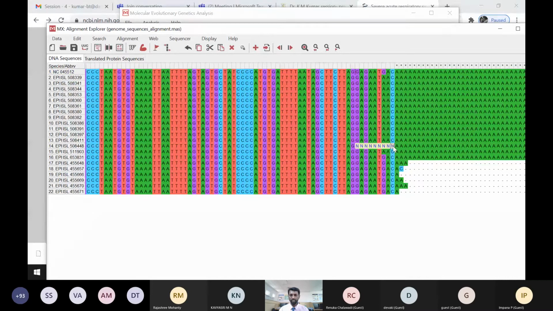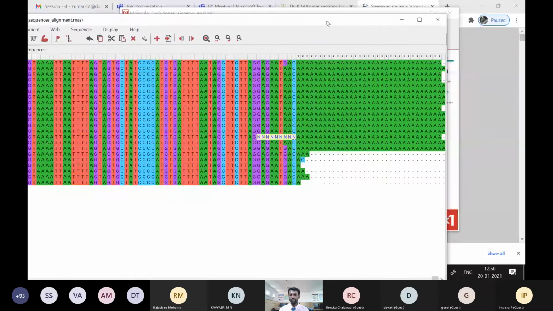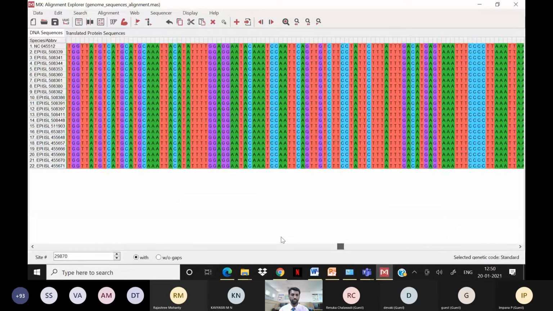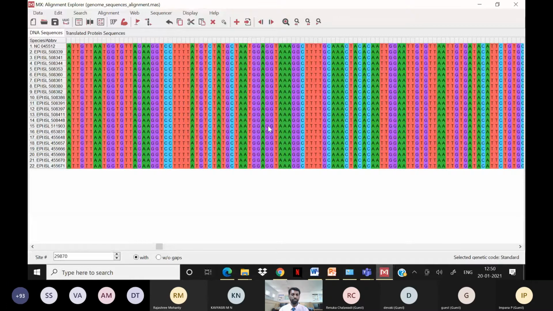There is some noise during the sequencing steps. Some base call problem is there, so it is indicated by the letter N. You can just drag it and see how these sequences are matching and where mutations are. But from this, it is very difficult to identify exactly where the mutation is, right? Actually, we are looking to identify the mutations.